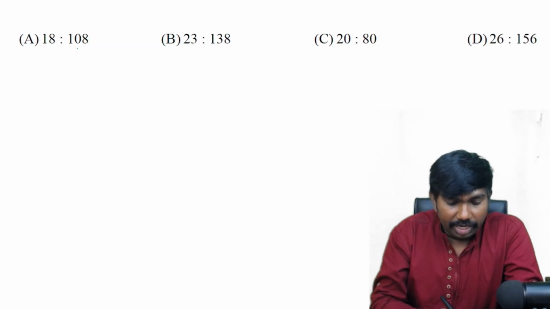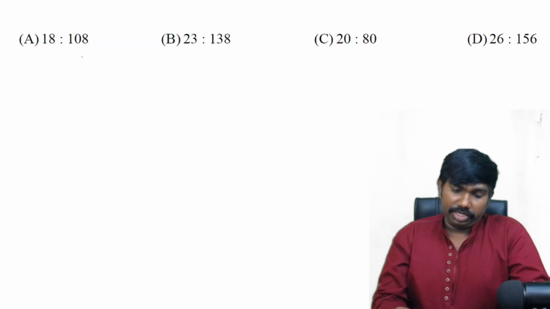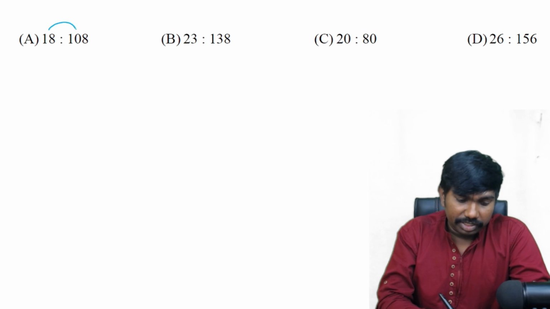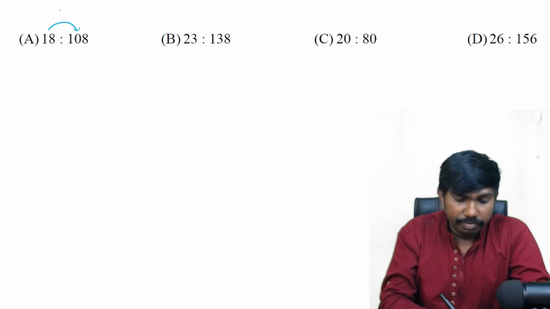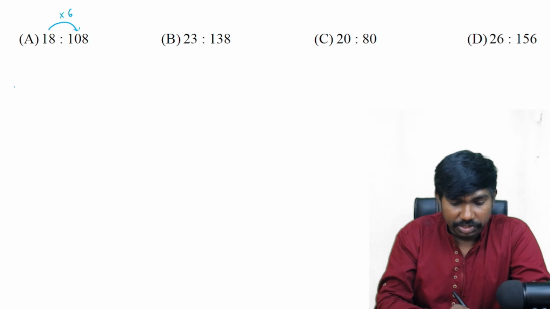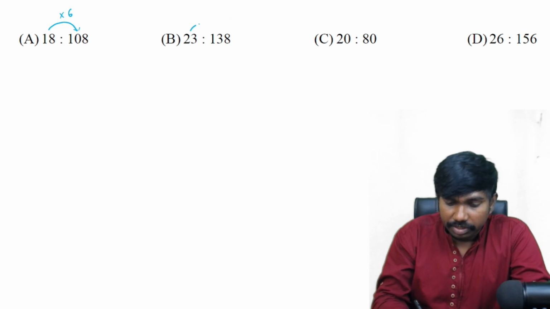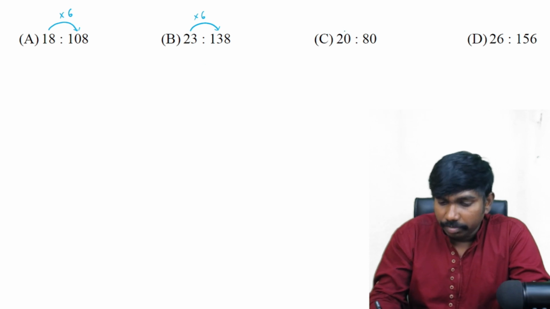Next question. 18 and 108. I think 108 is there in the table of 18, right? How many times? It is into 6 times. 26 times 6: 26 times 6 is 120 plus 18, 138, correct? And it is into 4 times.